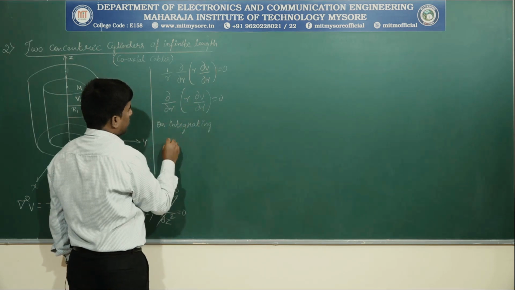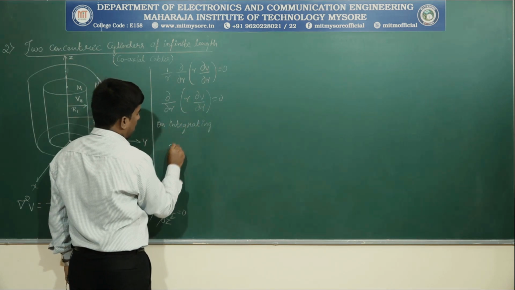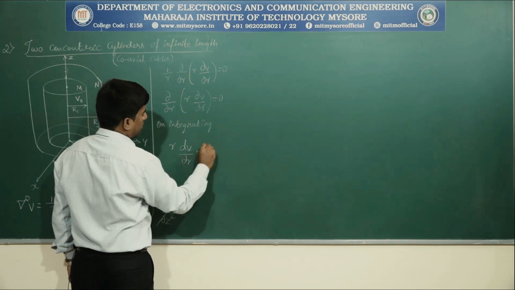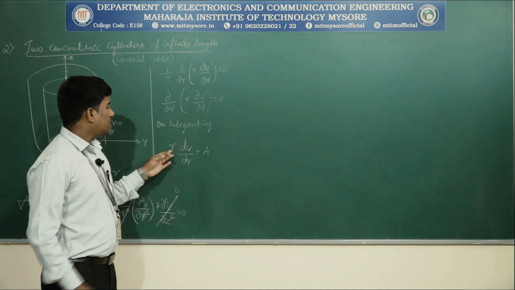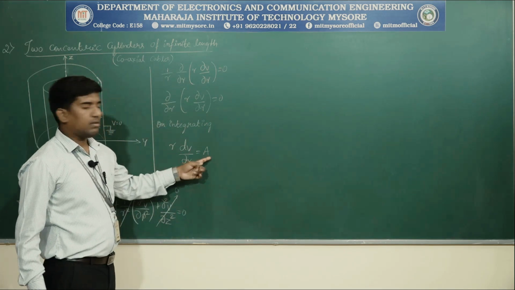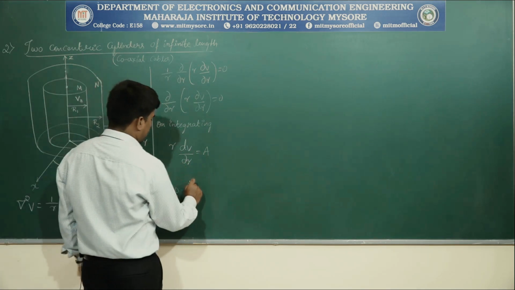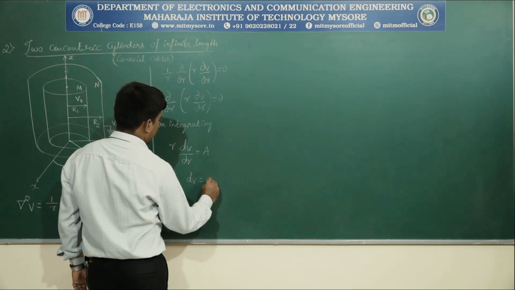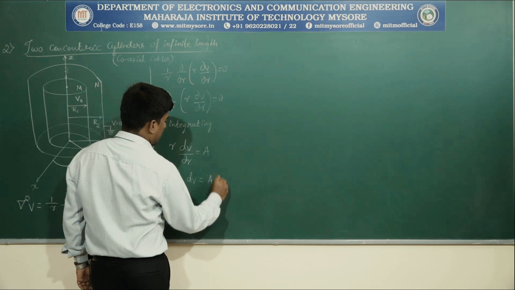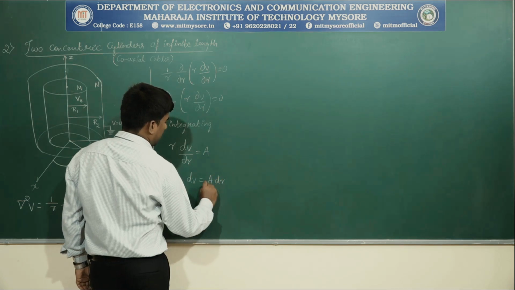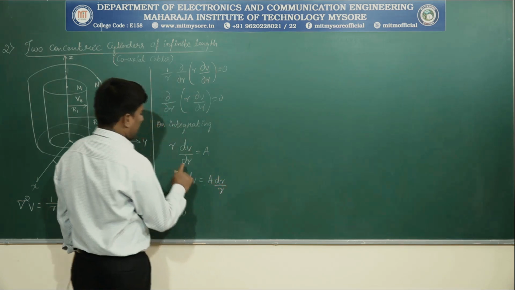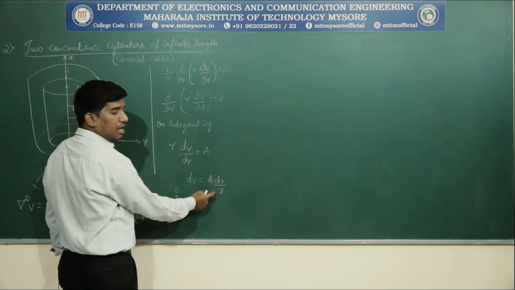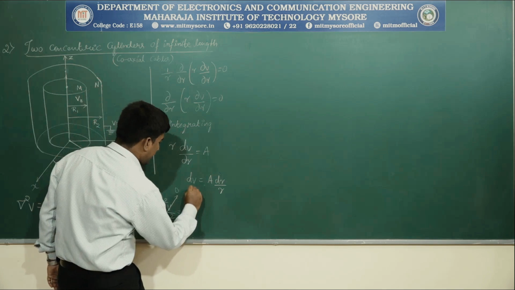the above equation becomes R into dV by dr is equal to A. Now rearrange this equation for dV. dV is equal to A into dr divided by R. This is the equation. Integrate on both sides.